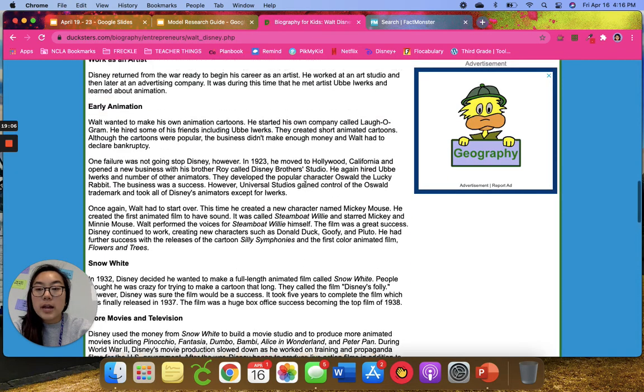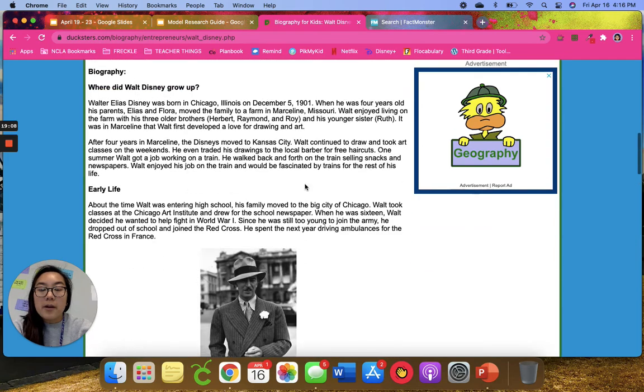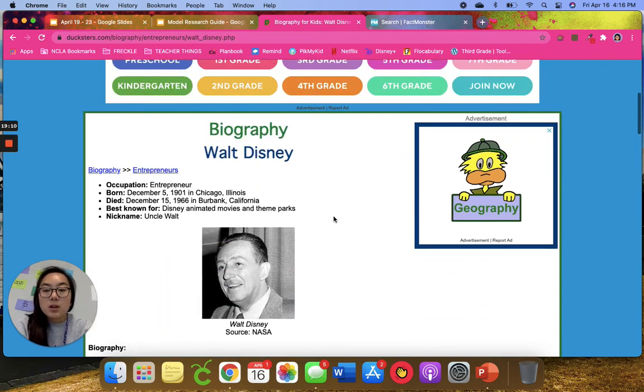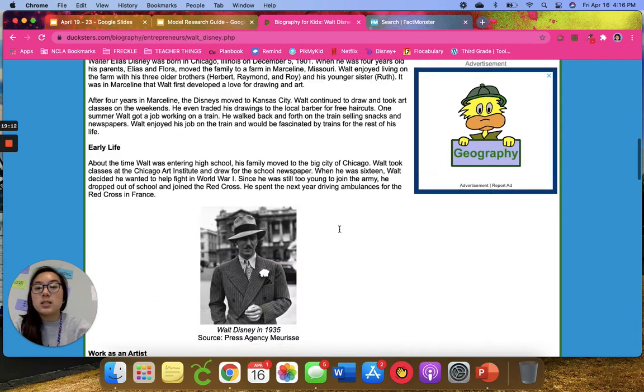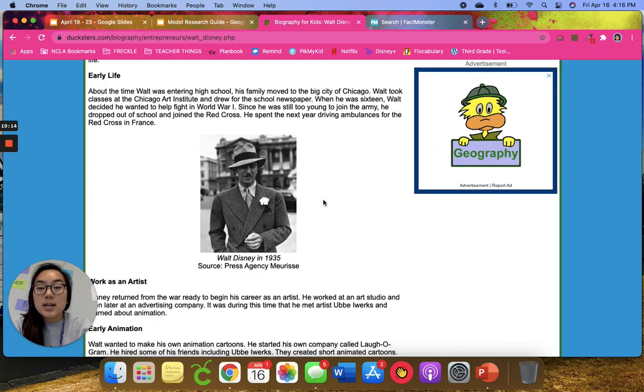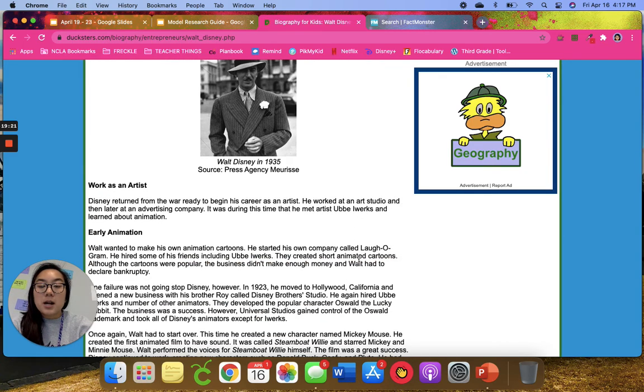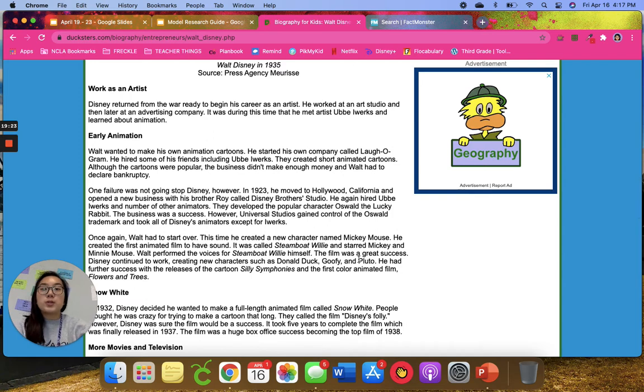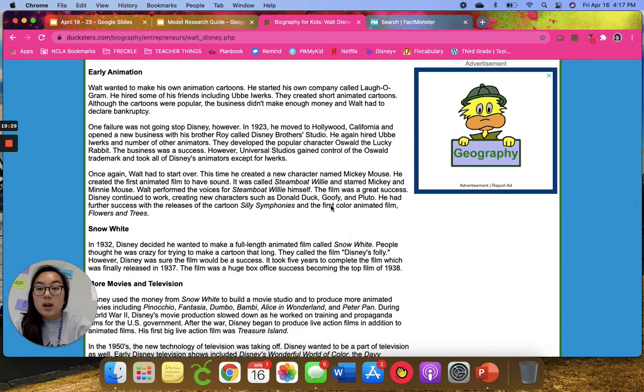And then to create a whole company and all these movies and cartoons, he had to be dedicated. And this article doesn't really tell us that, but we can make that inference because anyone who chooses to be an entrepreneur is going to be dedicated to what they're doing. So he had to put in a lot of hard work.